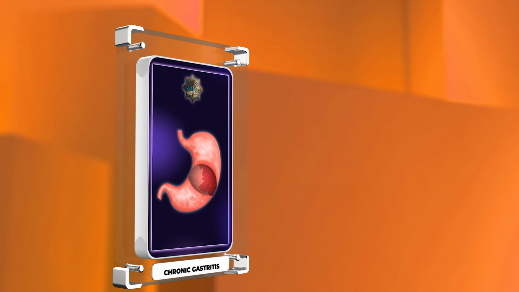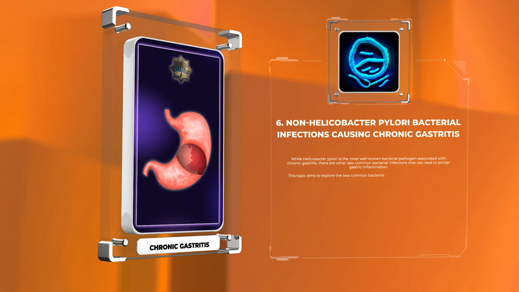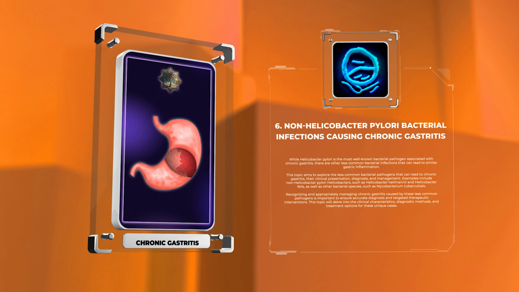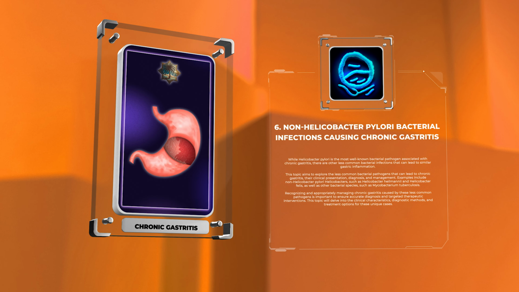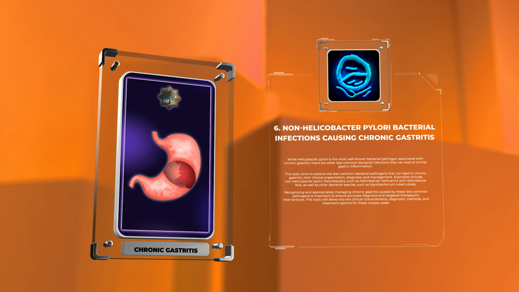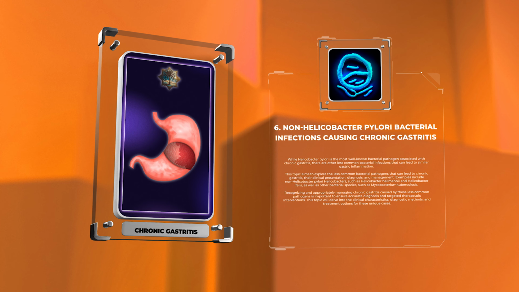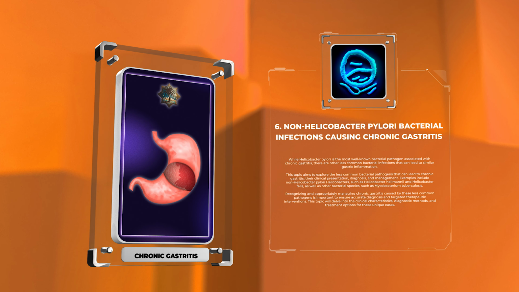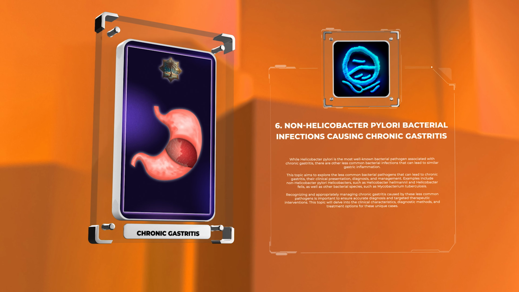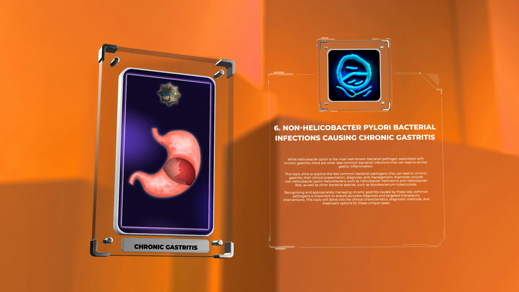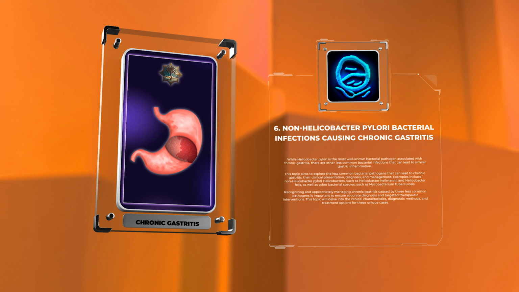While Helicobacter pylori is the most well-known bacterial pathogen associated with chronic gastritis, there are other less common bacterial infections that can lead to similar gastric inflammation. This topic aims to explore the less common bacterial pathogens that can lead to chronic gastritis, their clinical presentation, diagnosis, and management. Examples include non-Helicobacter pylori helicobacters, such as Helicobacter heilmannii and Helicobacter felis, as well as other bacterial species,